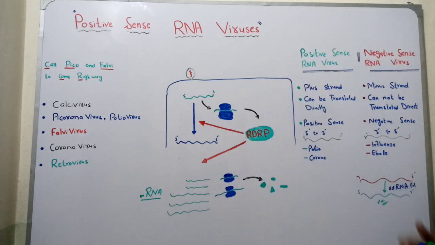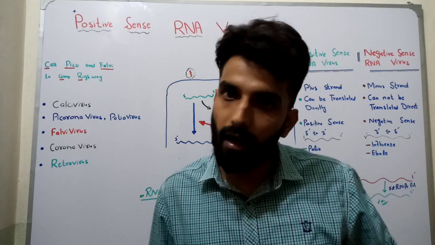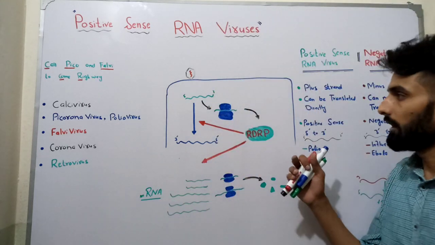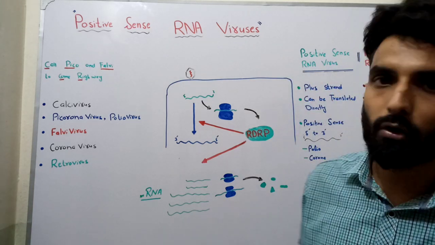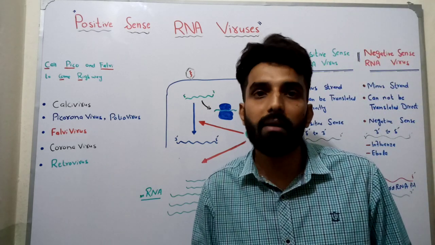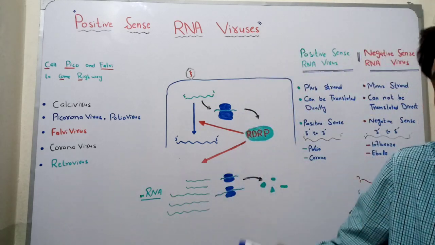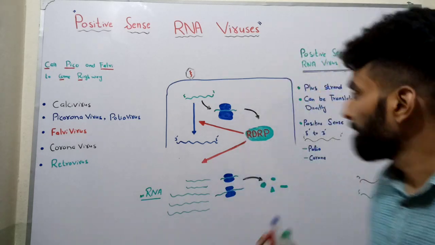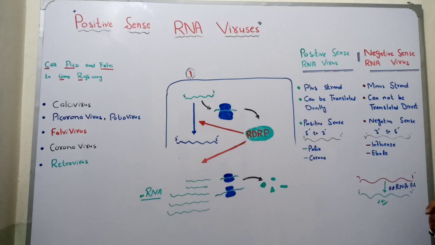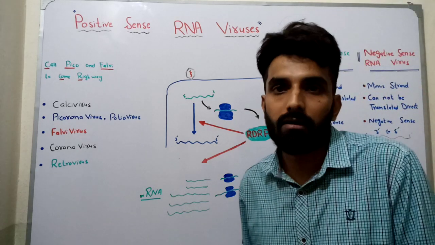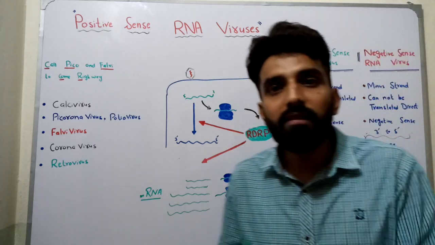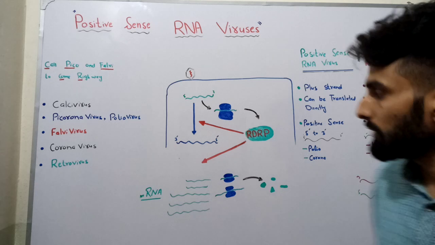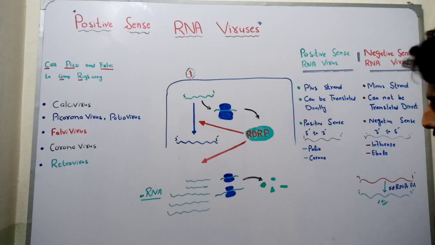So negative sense RNA viruses need RNA dependent RNA polymerase, while positive sense viruses do not need to carry RNA dependent RNA polymerase. They can make their RNA dependent RNA polymerase by themselves when they enter the host cell. But negative sense RNA viruses will have this RNA dependent RNA polymerase along with the genome when they enter the host cell. So they will use their own RNA dependent RNA polymerase.